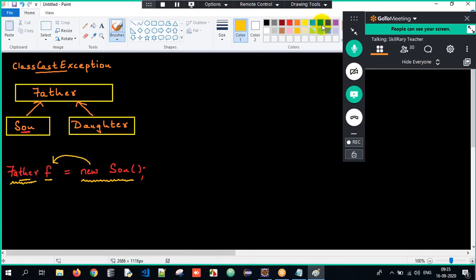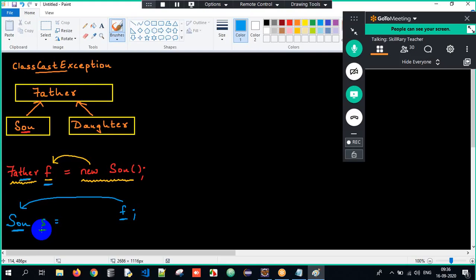Then what is downcasting? The upcasted reference F, I am trying to convert back to a subclass type reference. F is of type Father, and I am trying to convert it to Son type S. So the upcasted reference, I am converting back to a subclass type reference.